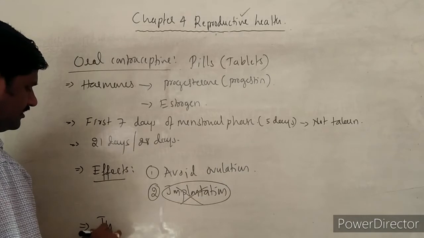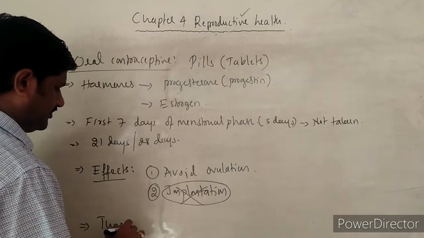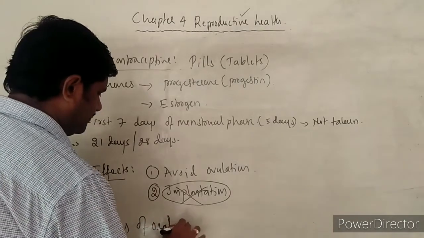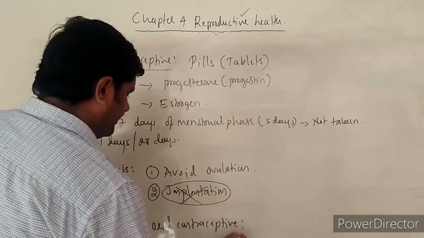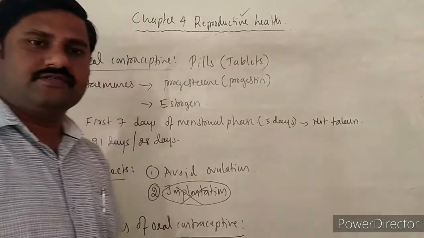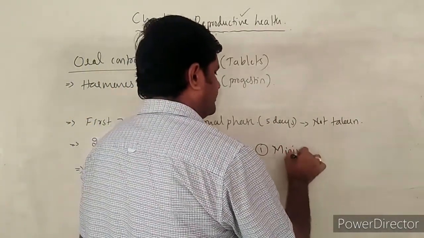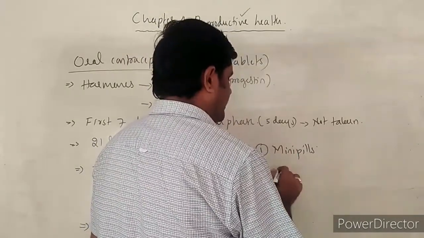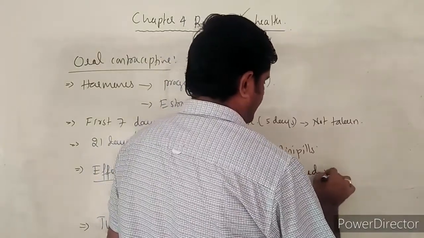There are two types of oral contraceptives. What are the types? Number one is mini pills, and second is combined pills.